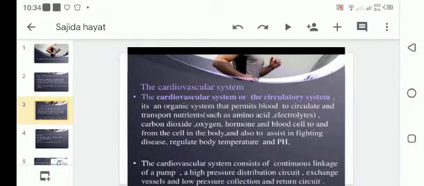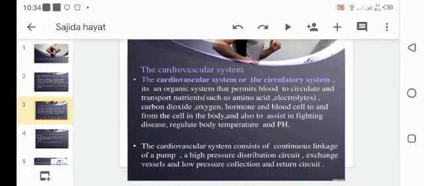Now, the cardiovascular system or the circulatory system is an organic system that permits blood to circulate and transport nutrients such as amino acids, electrolytes, carbon dioxide, oxygen, hormones, and cells to and from the cells in the body, and also to assist in fighting diseases, regulate body temperature and pH, as we know.